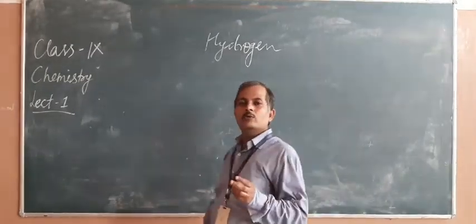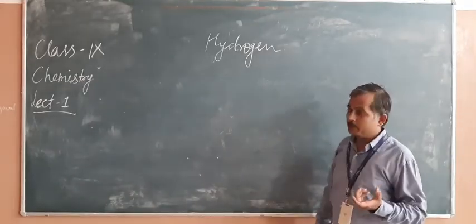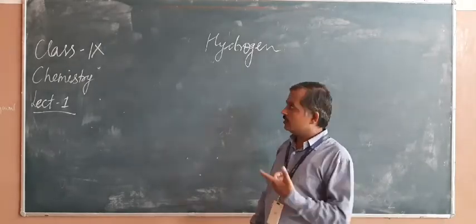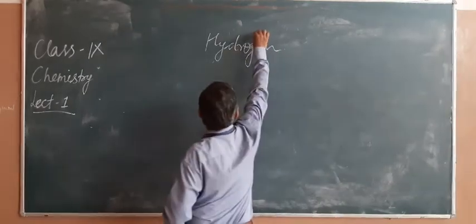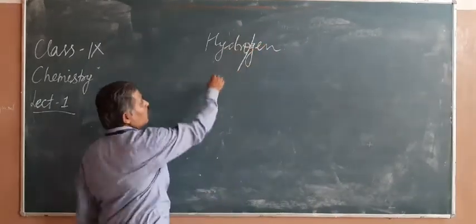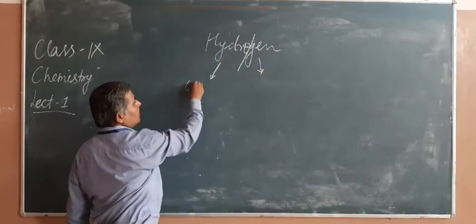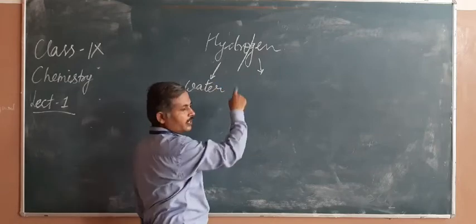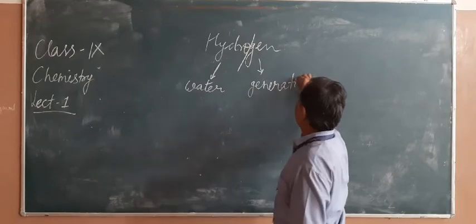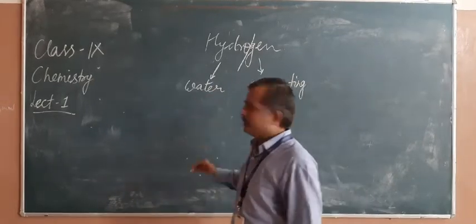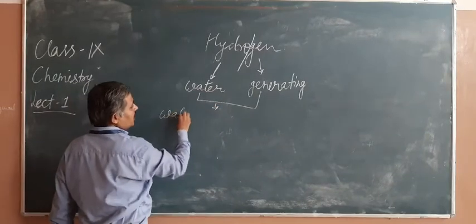Hydrogen is also a very important element in our periodic table as well as in nature. The word hydrogen is basically made up of two words, hydro and gen. Hydro stands for water and gen stands for generating. If you compile these words, it means water generating